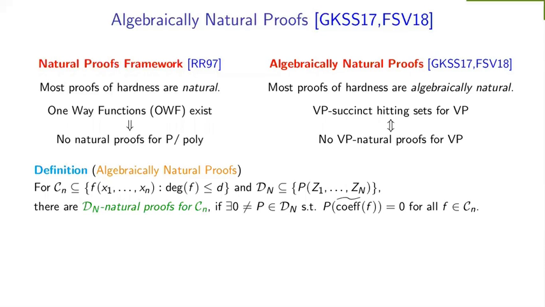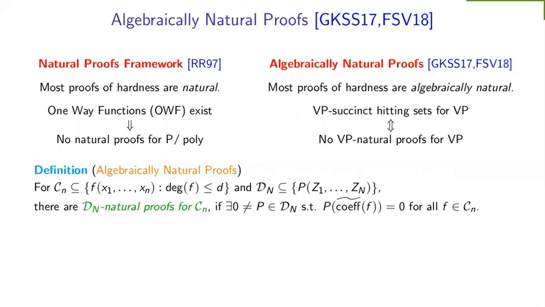So here is the definition of algebraically natural proofs. There is a class C sub n, which is some subset of n-variate polynomials of total degree d, and there is another class calligraphic D sub N, which is again some subset of N-variate polynomials.